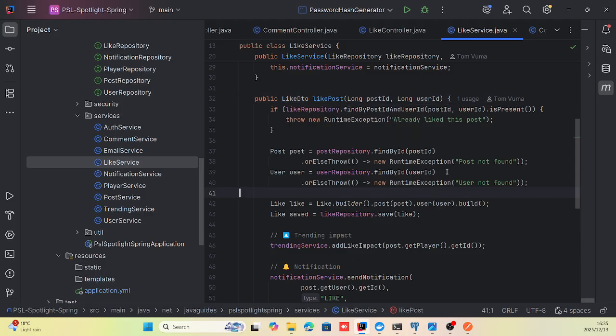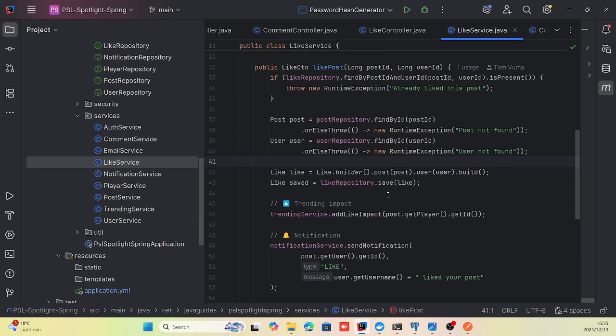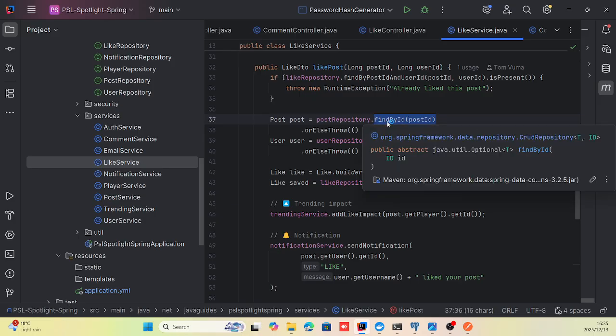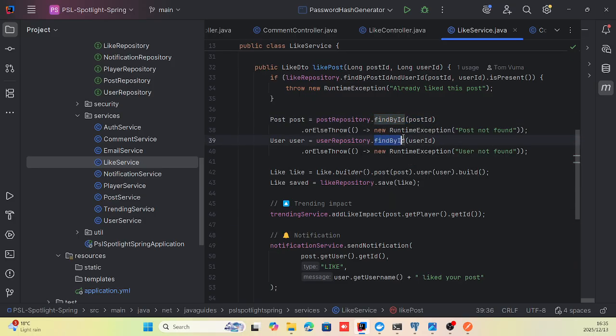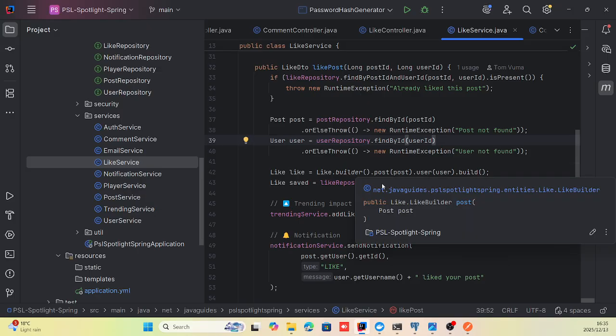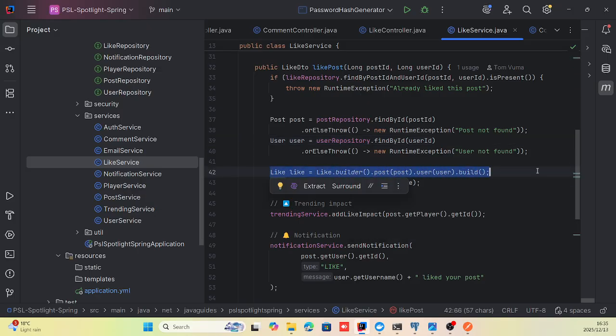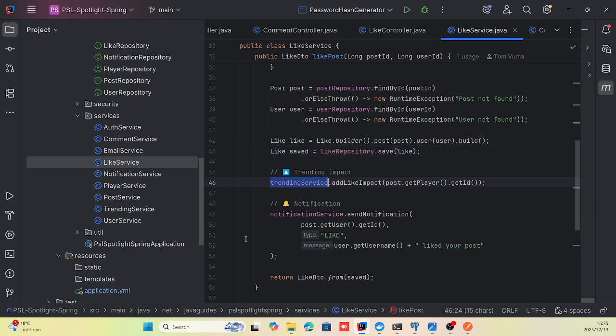This like post method is initially going to find the post that we are basically liking, find the user attached to that post, and then it creates a like for that post and saves that like. But after it saves the like, it's going to use the method from trending service, of which I just explained now.